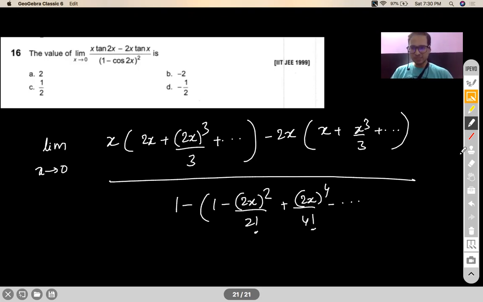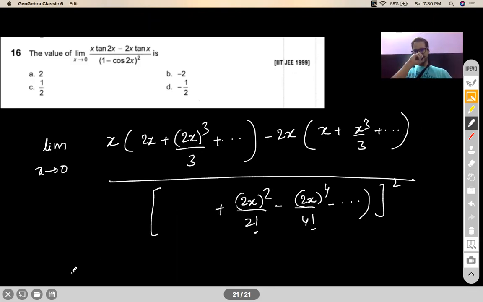If you open the bracket, you will end up losing this 1 and all the signs will get reversed over here. So if I open the bracket, again, don't ask me how I wrote that step, I'm doing the changes over here. So 1 will go off. This will become a plus. This will become a minus. Anyways, plus, and this will become a minus. Correct?